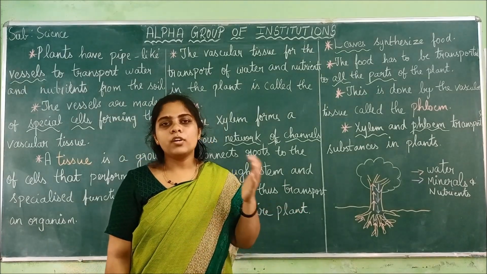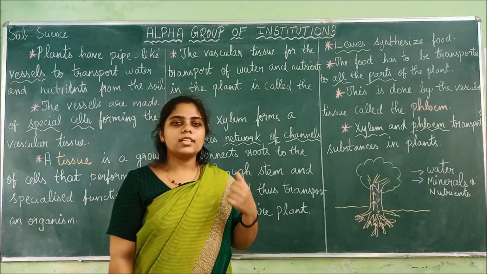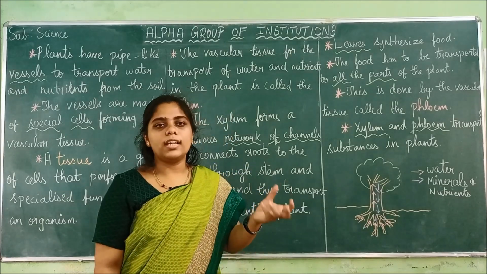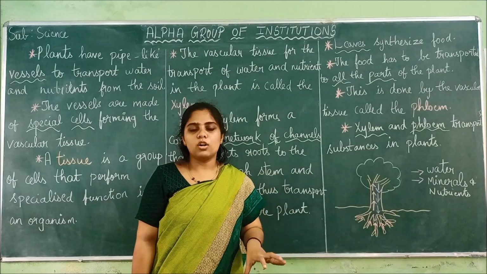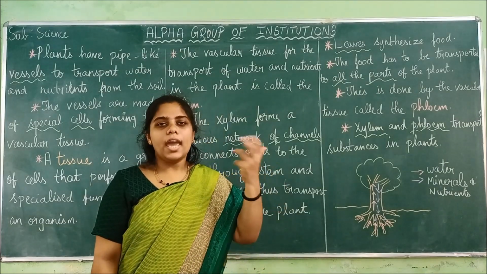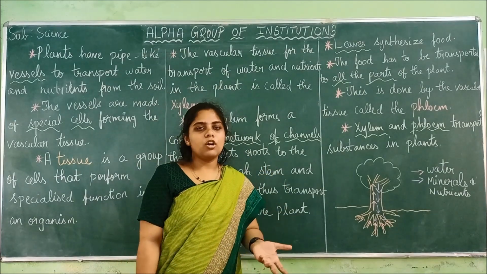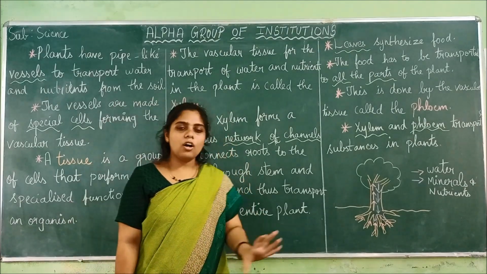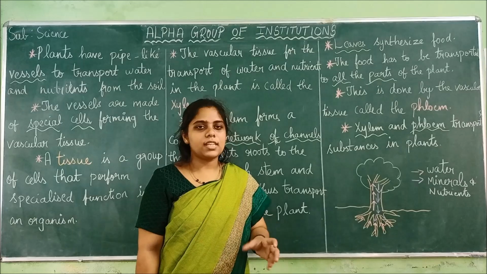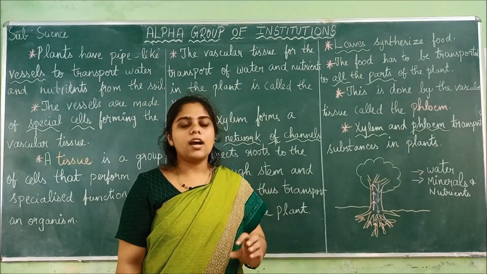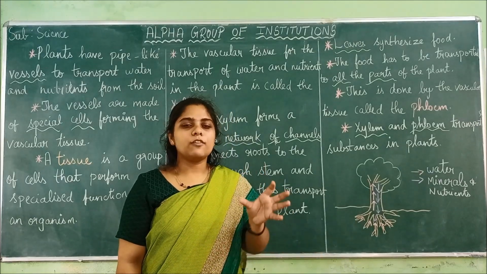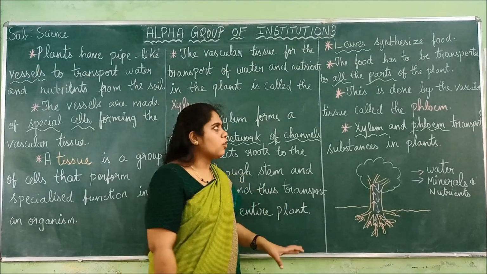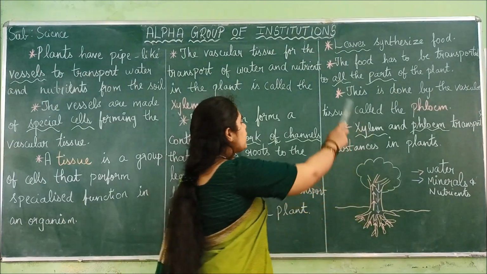With the help of sunlight, carbon dioxide and water, they synthesize starch, and we already learned the breakdown of glucose gives the energy for functioning of all the cells in the plant body. So all these things happen inside the leaves only. They are the food factory of the plant. The leaves are known as the food factory of the plant. So they synthesize the food.